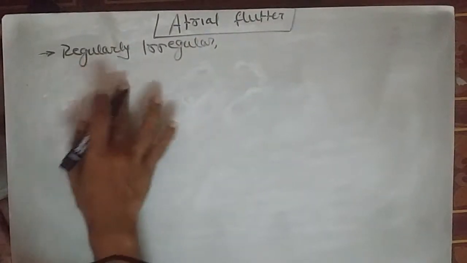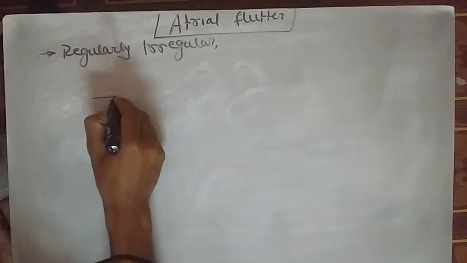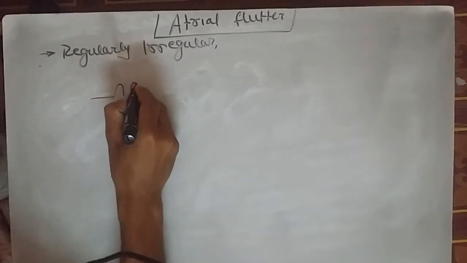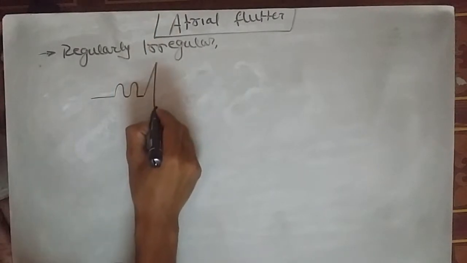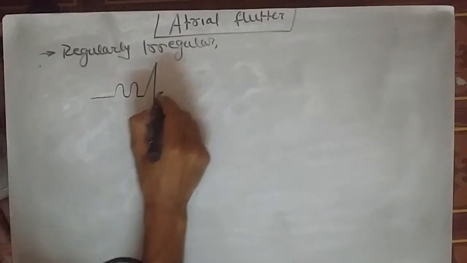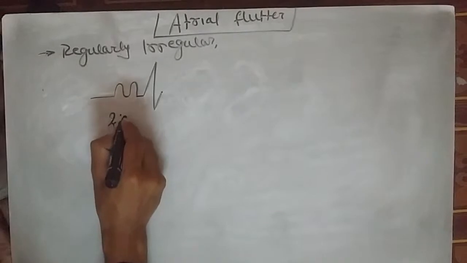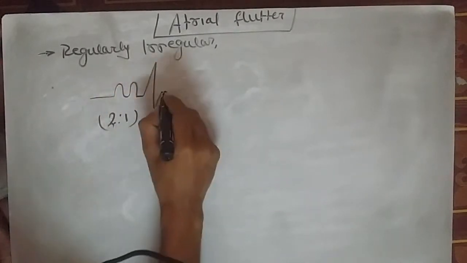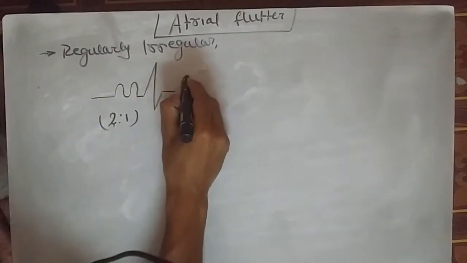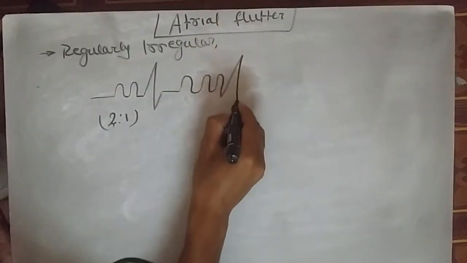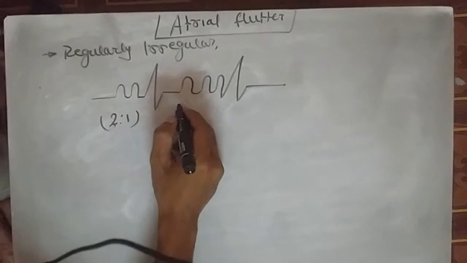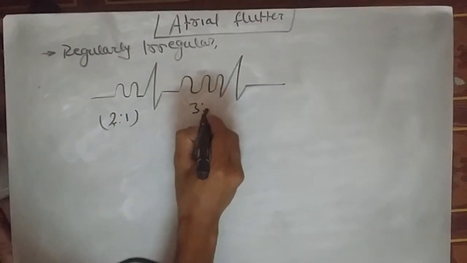seen in the ECG as, suppose that there were 2 P waves for 1 QRS complex, and that is called a 2:1 ratio. There can be 3 P waves for 1 QRS complex, then this is called a 3:1 ratio.